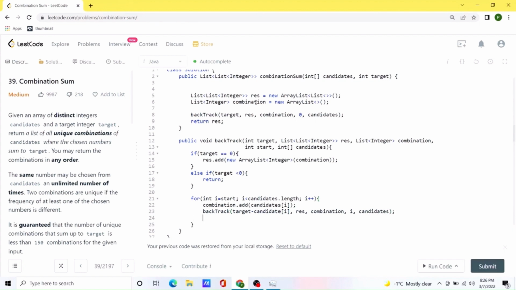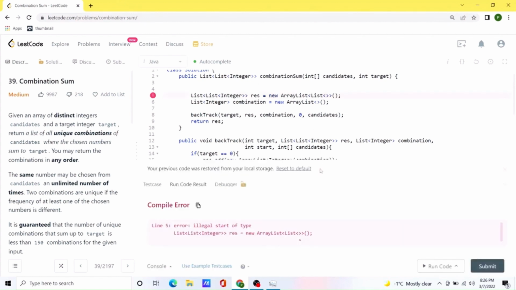And I think that would be it. Yeah, one more thing, we will have to remove the entry from our combination list because we will be doing backtracking when we move towards the next value. And I think this would be it.